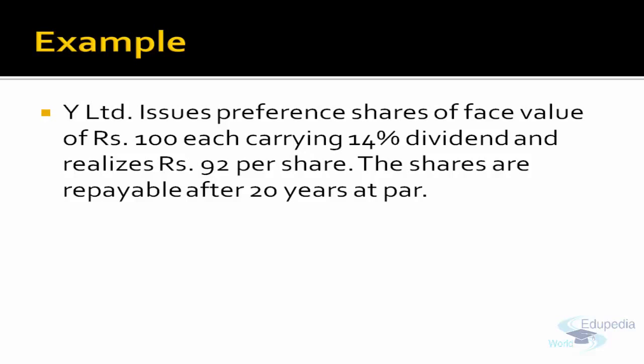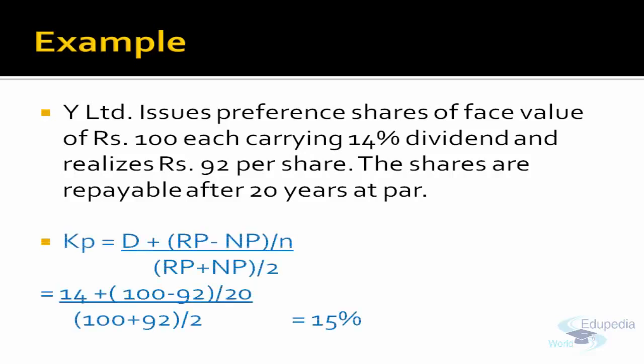So what is the net proceeds in this case? 92, because the company has realized 92 per share and not 100. The shares are repayable after 20 years at par. So compute the cost of preference share. The cost of preference share will be the dividend amount. Now dividend will again be calculated on the face value of the preference share, which is 100, not 92.